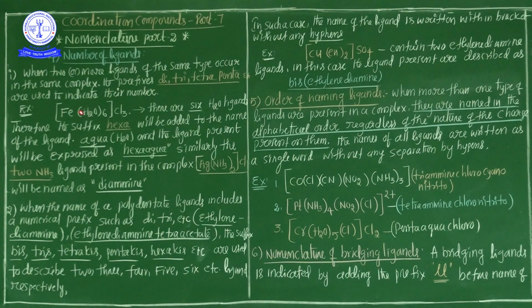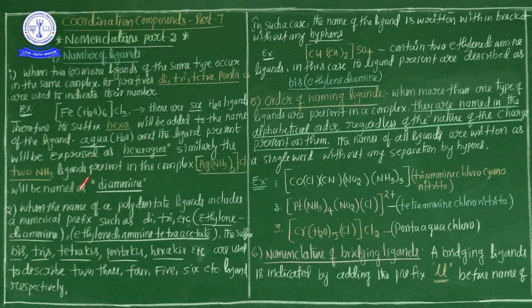So for example, [Fe(H2O)6]Cl3, 6 water molecules are present. The ligand name of water is aqua. So it is present 6 times, so it is written as hexaaqua. One more example for the same rule is [Ag(NH3)2]Cl, that means diamminesilver(I) chloride. This complex contains 2 ammine ligands, so the 2 is represented by di. So diammine. The name of the complex is diamminesilver(I) chloride.